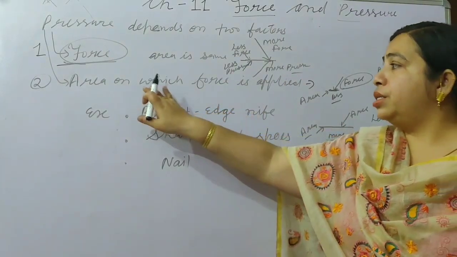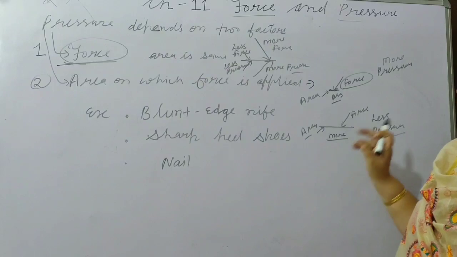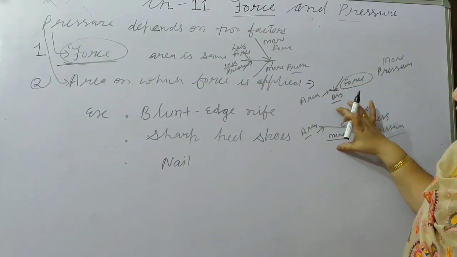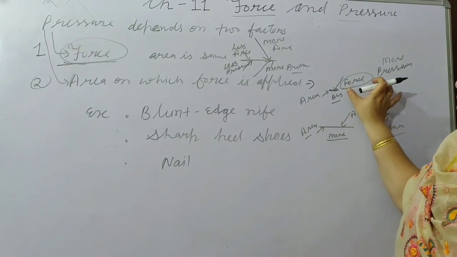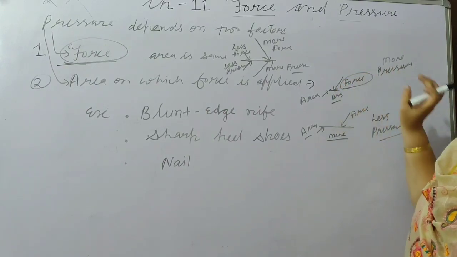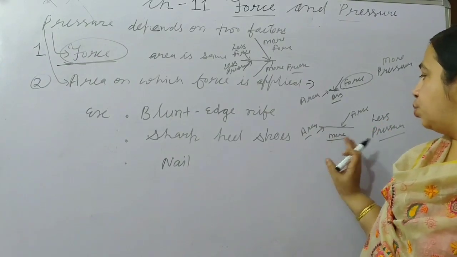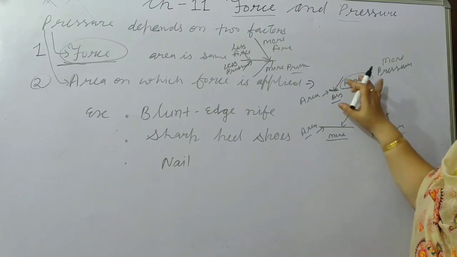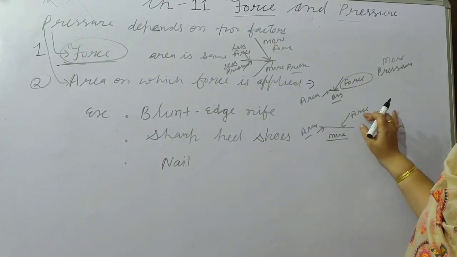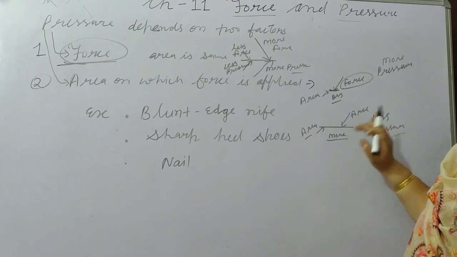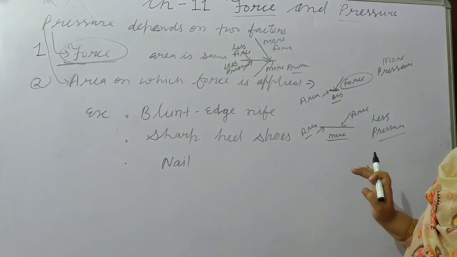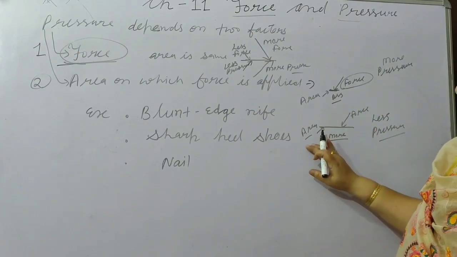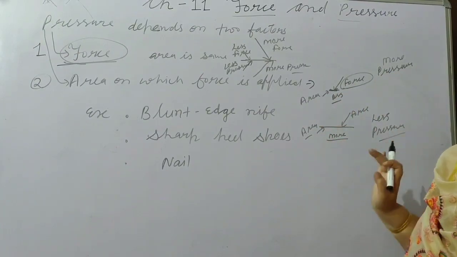Now in the second case, for the area on which force is applied, suppose there is less area and we consider the force amount the same in both cases, then the pressure will be more. And when that less area is increased, now the area is more, and we apply the same force, then the exerted force will give us less pressure. So if the surface area is less, then the pressure will be more. If the surface area is more, then the pressure will be less.